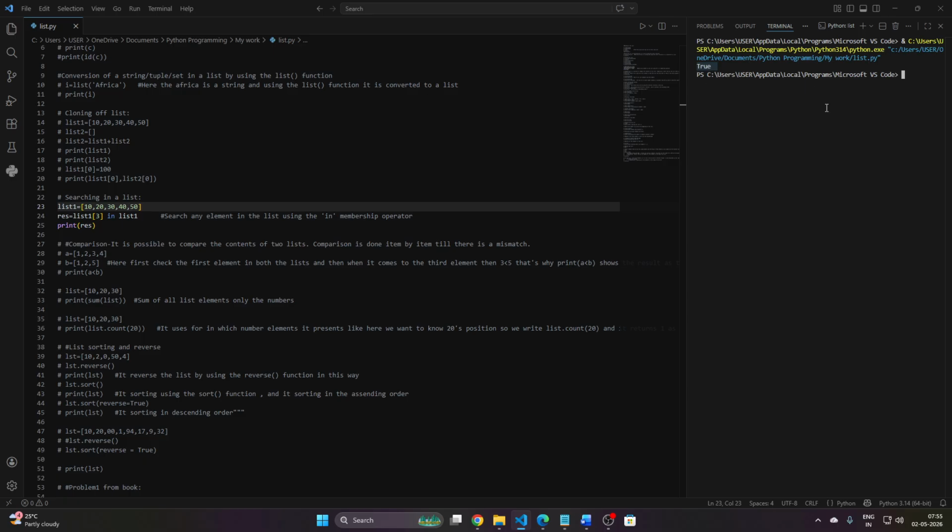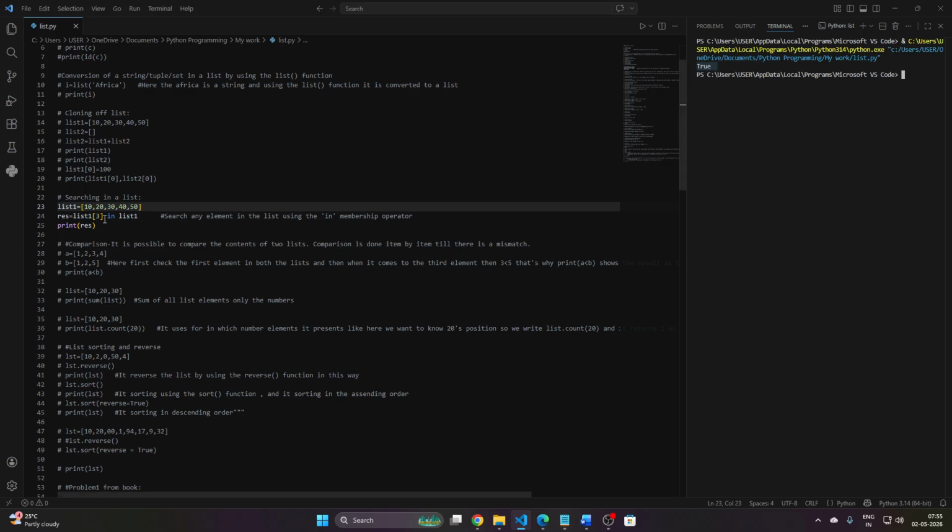It shows the Boolean value, as I said, that res is storing the actual value, meaning true or false. Is it in the list or not? If it is there, then it prints true. If it's not in the list, then it's false.